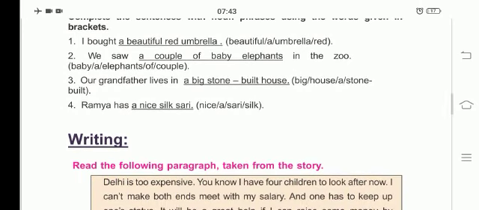Fourth one: Ramya has dash. Nice, a, sari, silk. Then what will you be writing? A nice silk sari. Fourth one is a nice silk sari. Ramya has a nice silk sari. Students, you write these blanks with the words which I am telling you.